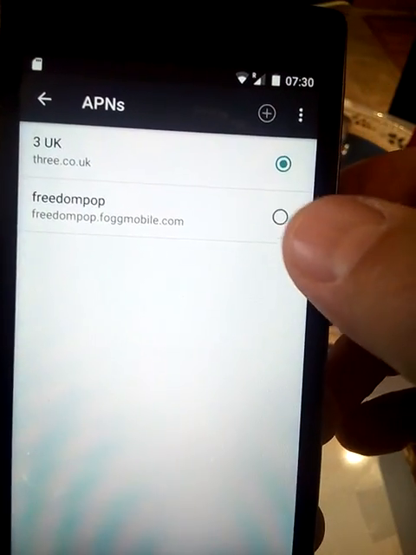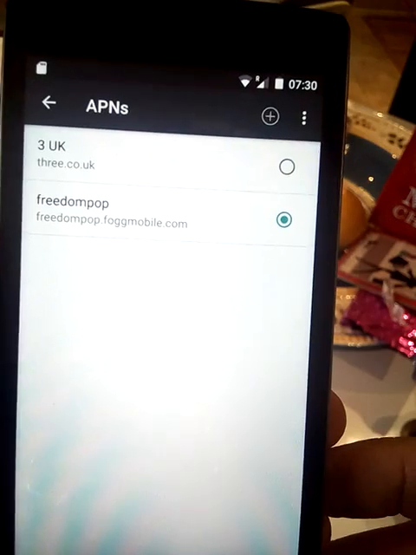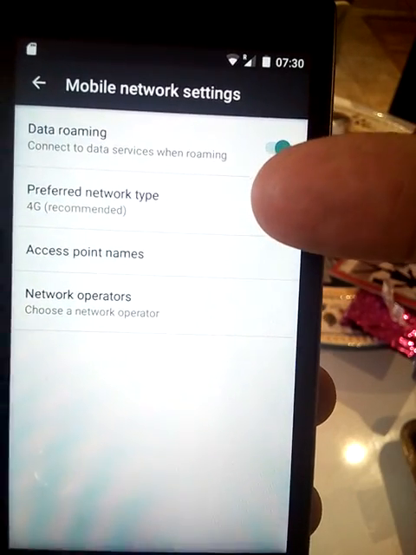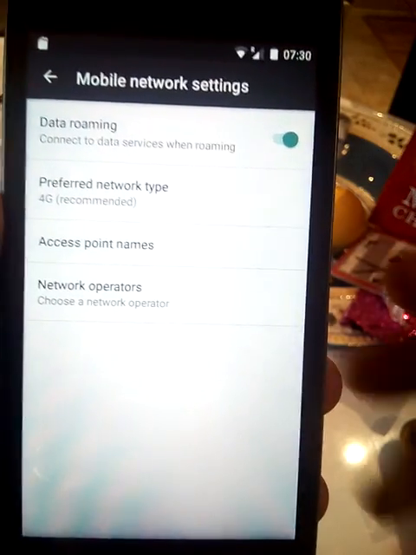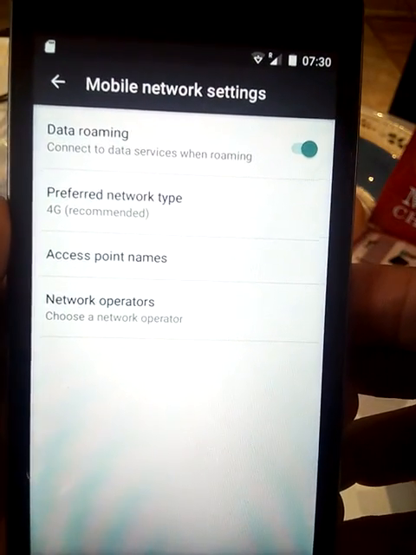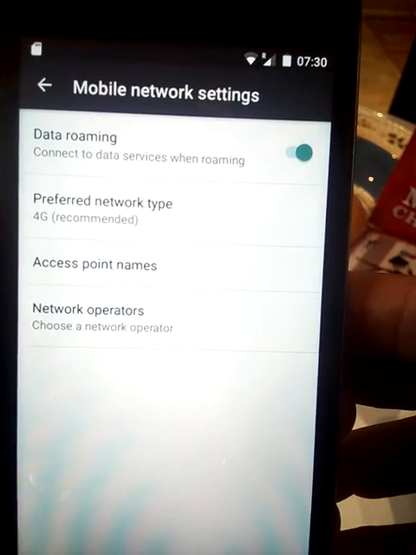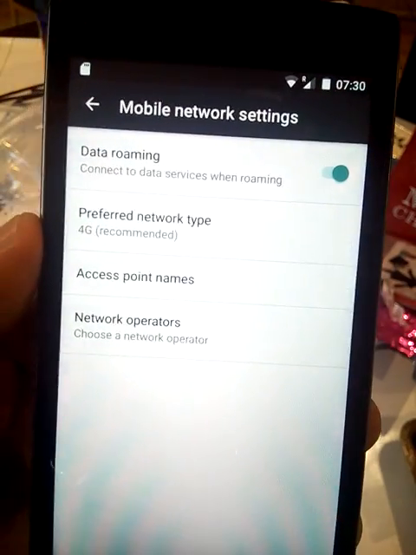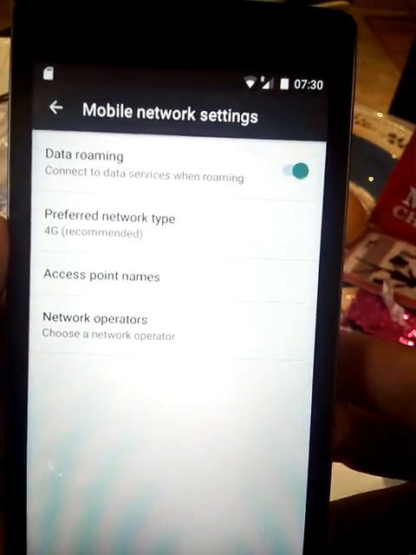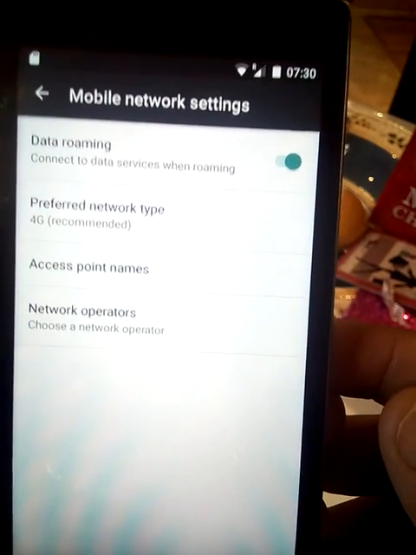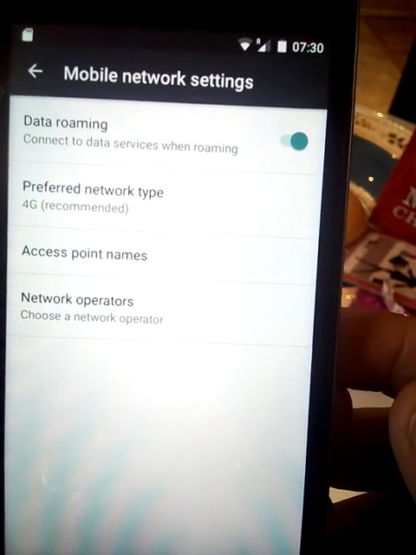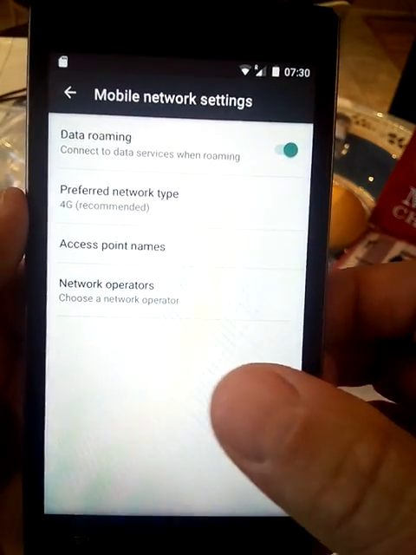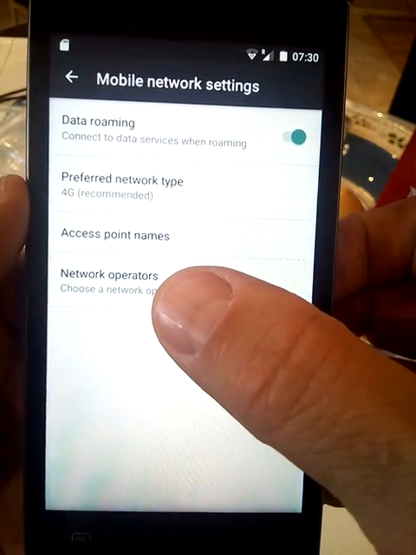Okay, now we're going to choose it. We backed out of there, and now we're going to choose that one. So on preferred network type, I have found just leaving it on 4G works best. The Freedompop Global SIM card works on 3G HSPA. I'm telling you that it works faster than, this is GSM, it works faster than my LG G2 working on Sprint's LTE network. Things just work faster on the data side.